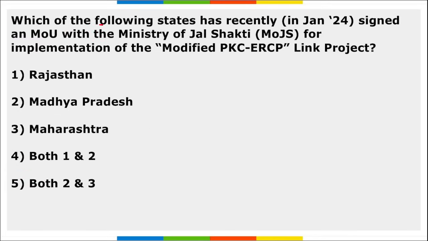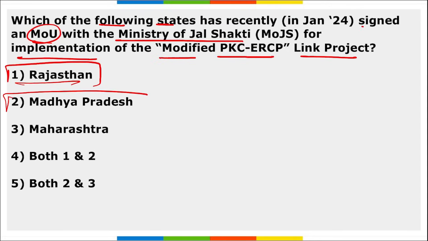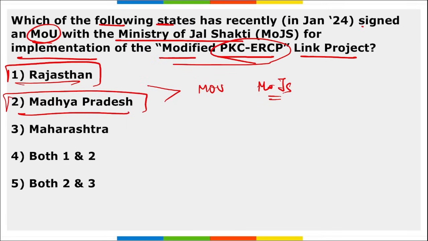Next, which of the following states has recently signed an MOU with Ministry of Jal Shakti for implementation of the modified PKC ERCP link project? It is Rajasthan and Madhya Pradesh, right? These two states recently signed an MOU with Ministry of Jal Shakti, correct? And it is basically for the modified Parbati Kalisindh Chambal with Eastern Rajasthan Canal project, right?